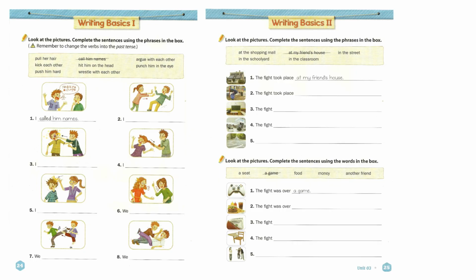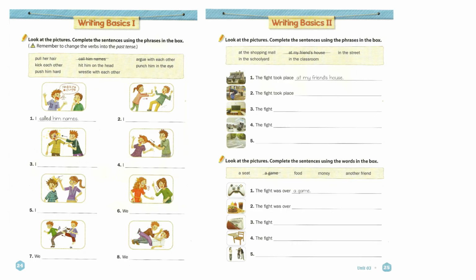On the right side, we practice 2 important parts of the story. First, where did the fight take place? For example, the fight was over at my friend's house. You can also say at the shopping mall, in the classroom, in the street, at my friend's house, or in the schoolyard. Second, what was the fight over?